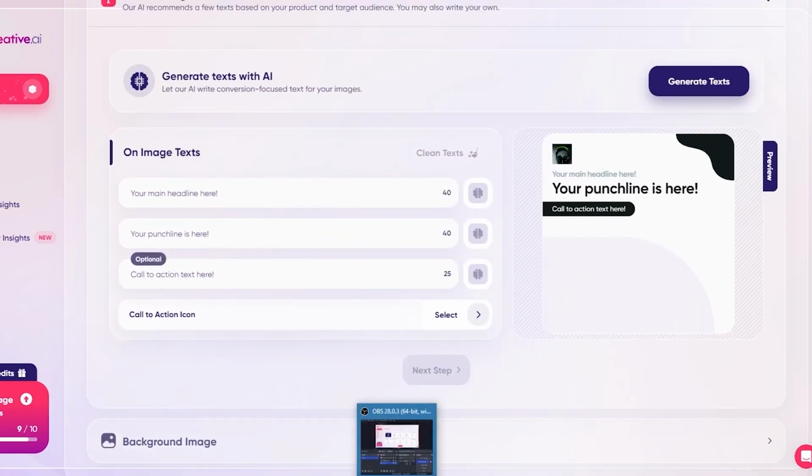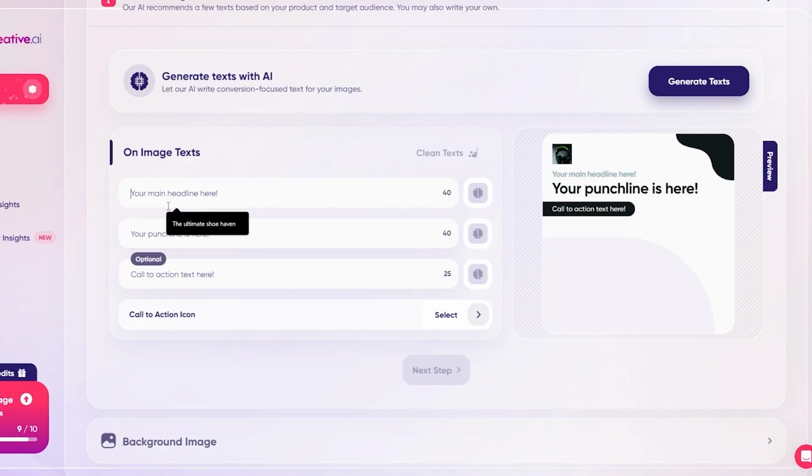Now, once you click on next step, you're going to get all these things. So you get your main headline, punchline, and all these things. Now, when putting up ads, you will need these three basic things: a headline, a punchline, and a call to action. These three basic things are pretty important. And Ad Creative AI can actually generate those for you. So what you're going to do is write something random. So let's say I'm just going to write Razer.